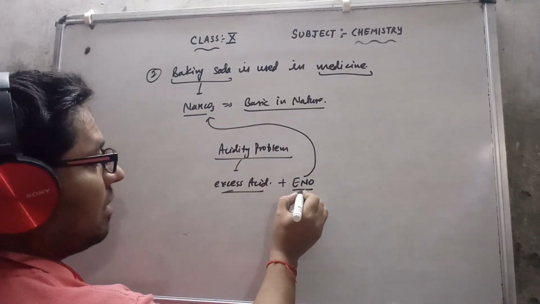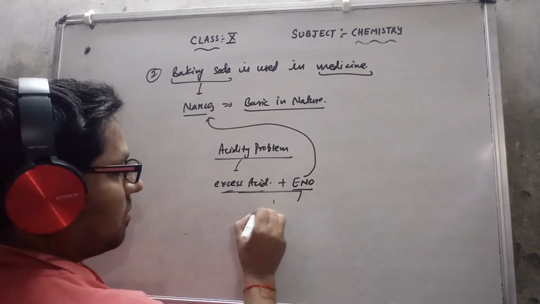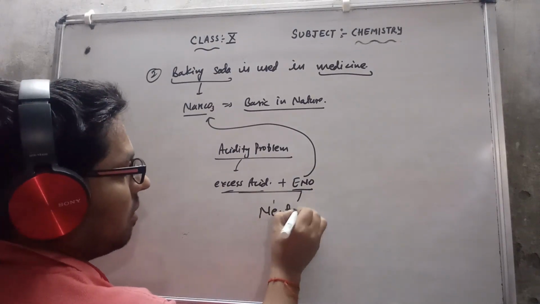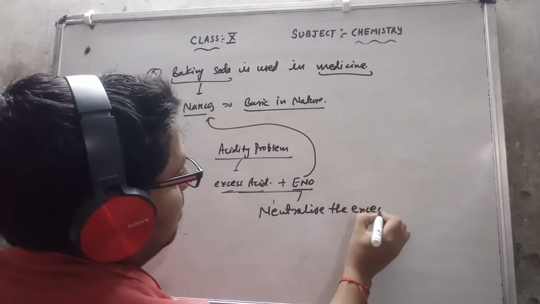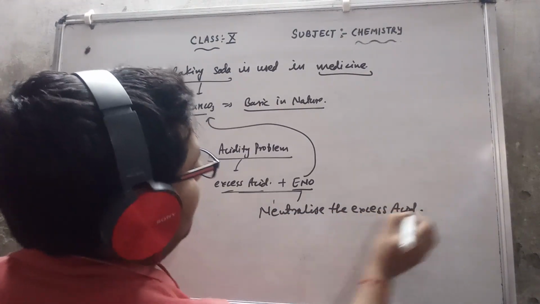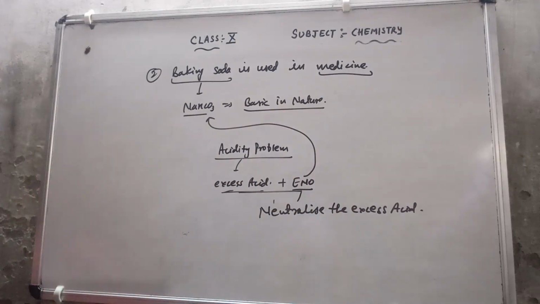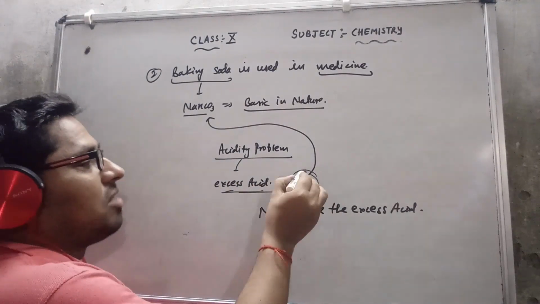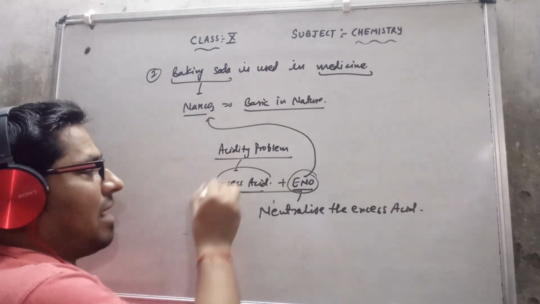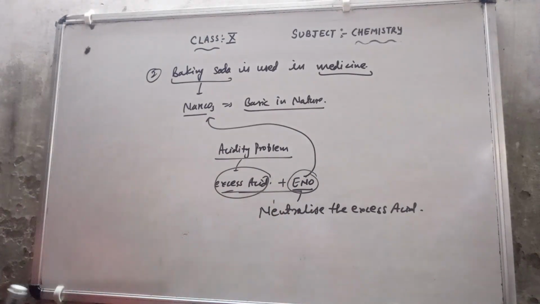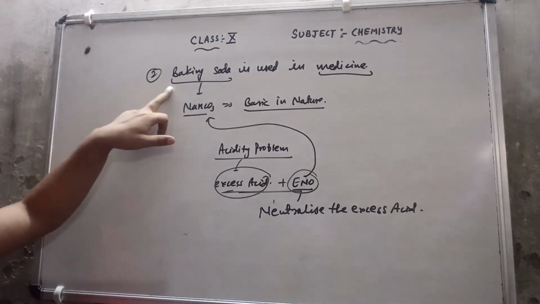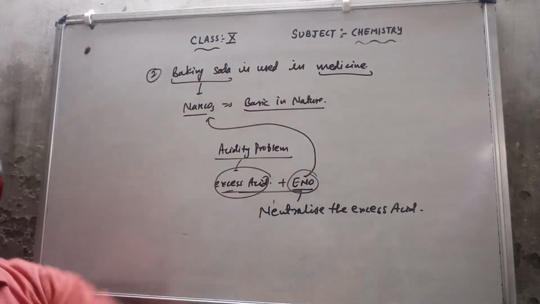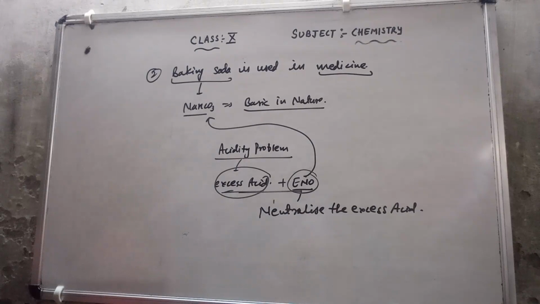So this ENO will neutralize the excess acid which is released in our stomach, and we will feel better. So baking soda is used in medicine, like in ENO.